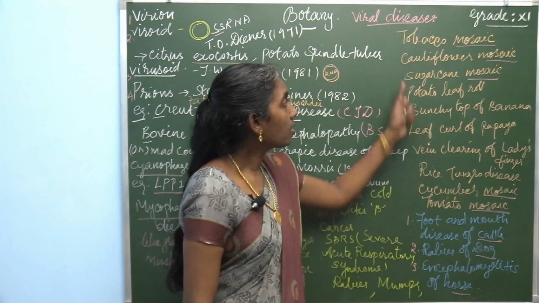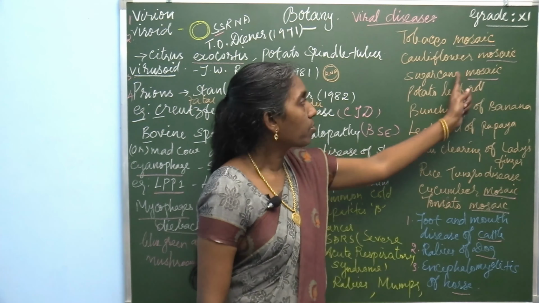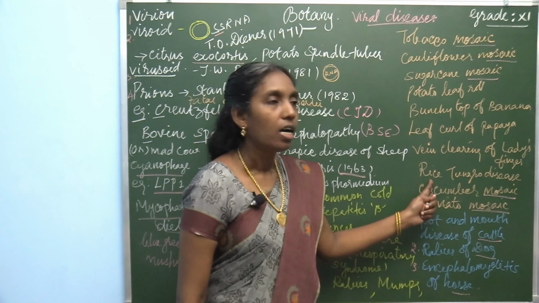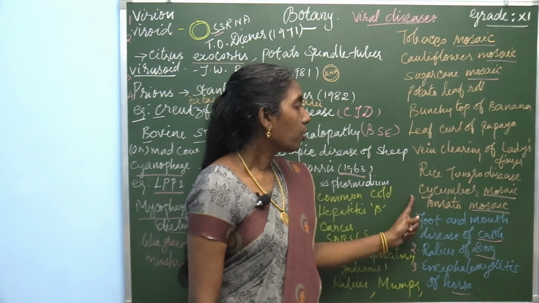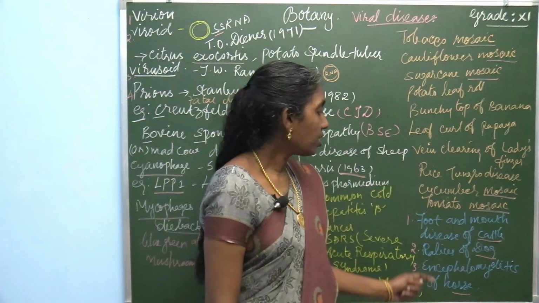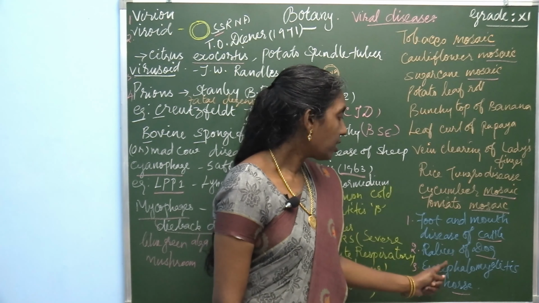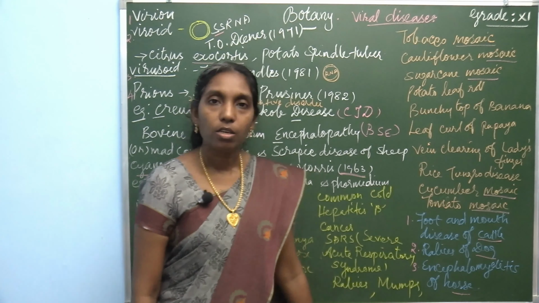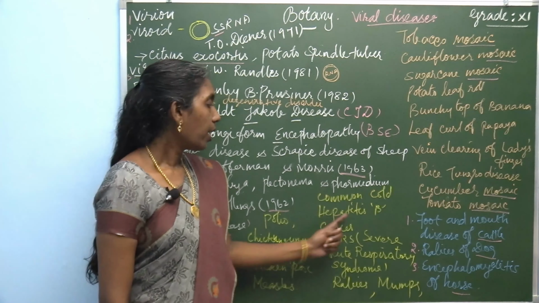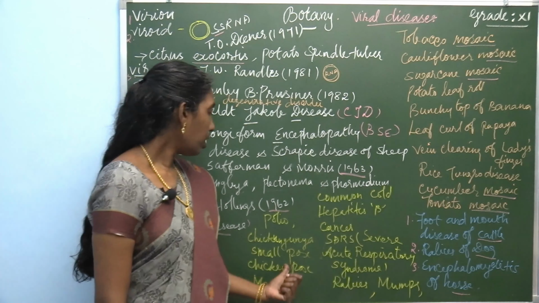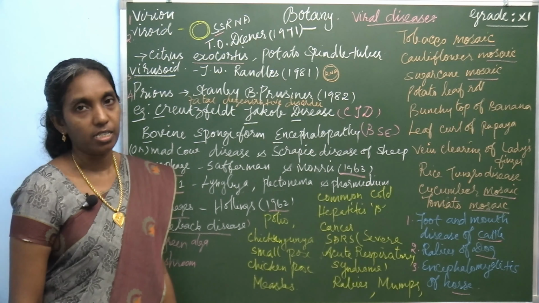Plant diseases: tobacco mosaic, cauliflower mosaic, sugarcane mosaic, potato leaf roll, bunchy top of banana, leaf curl of papaya, vein clearing of lady's finger, rice tungro disease, cucumber mosaic and tomato mosaic disease. Animal diseases: foot and mouth disease of cattle, rabies of dog, encephalomyelitis of horse. Human diseases: common cold, hepatitis B, cancer, SARS, rabies, mumps, polio, chikungunya, smallpox, chickenpox and measles.